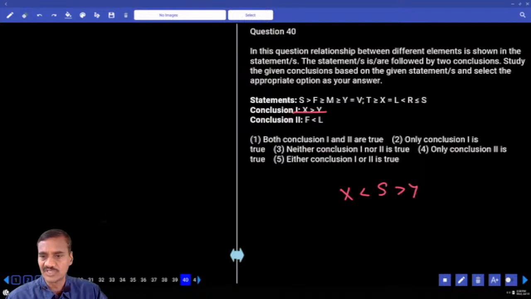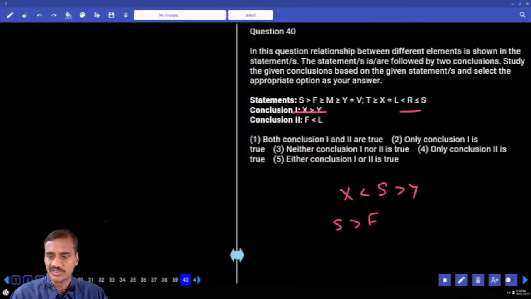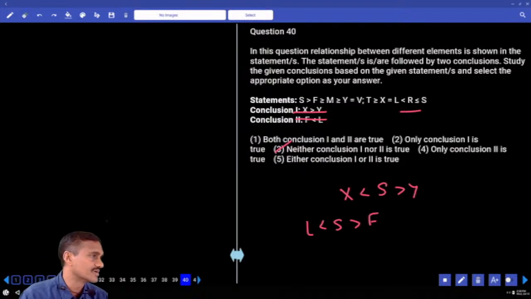F and L. F is here, L is here. Which element is common? S is common. S greater than F. And L lesser than S, S greater than. Again, two opposite symbols, no relation. And neither one, not two. Choice 3, question number 40.